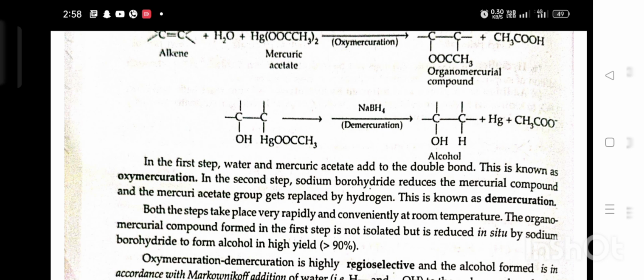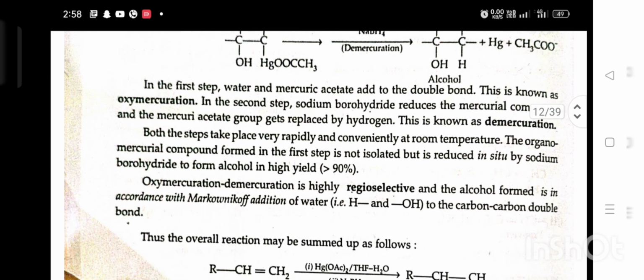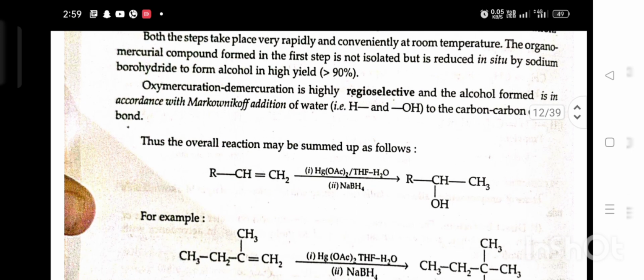Both the steps take place very rapidly and conveniently at room temperature. The organomercurial compound formed in the first step is not isolated but is reduced in situ by sodium borohydride to form alcohol in very high yield. Oxymercuration and demercuration is highly regioselective, and the alcohol formed is in accordance with Markovnikov addition of water to a carbon-carbon double bond. Thus, the overall reaction may be summed up as follows.